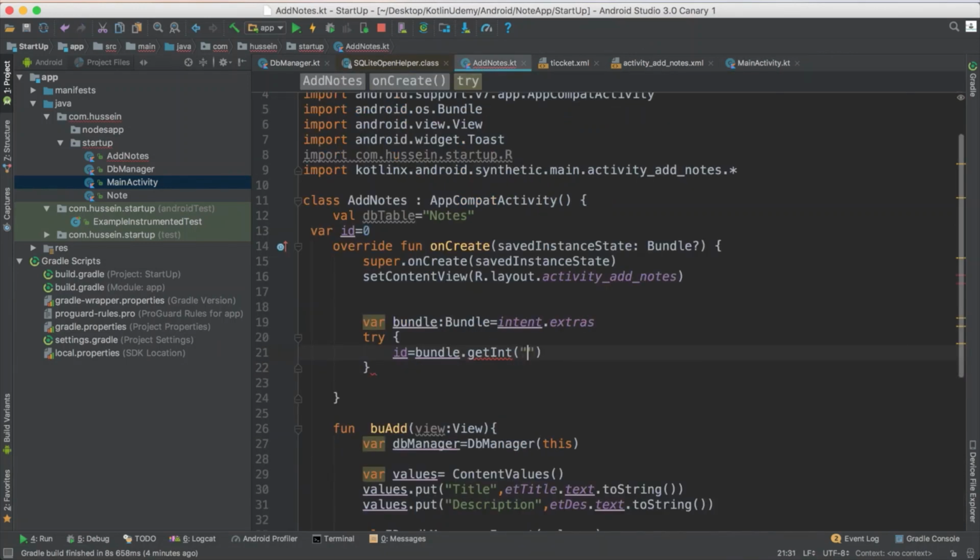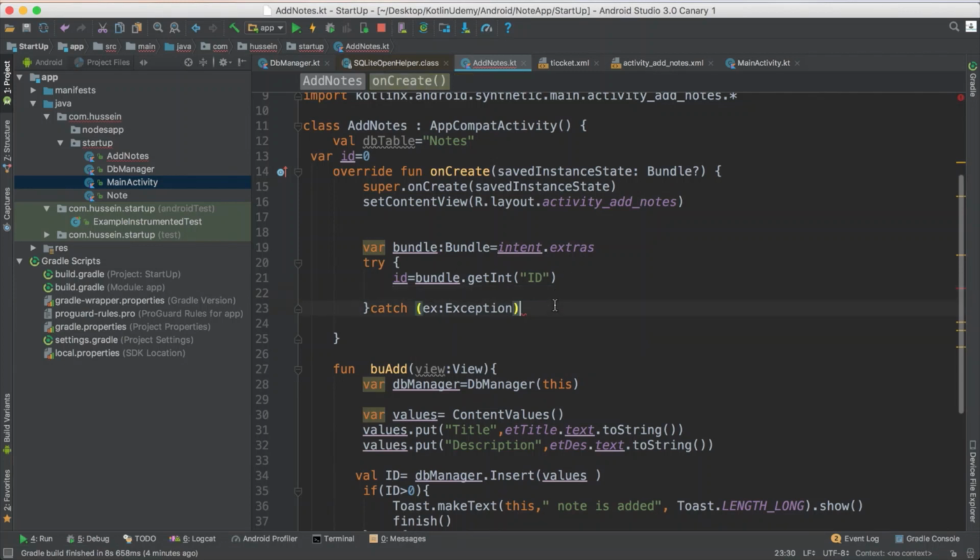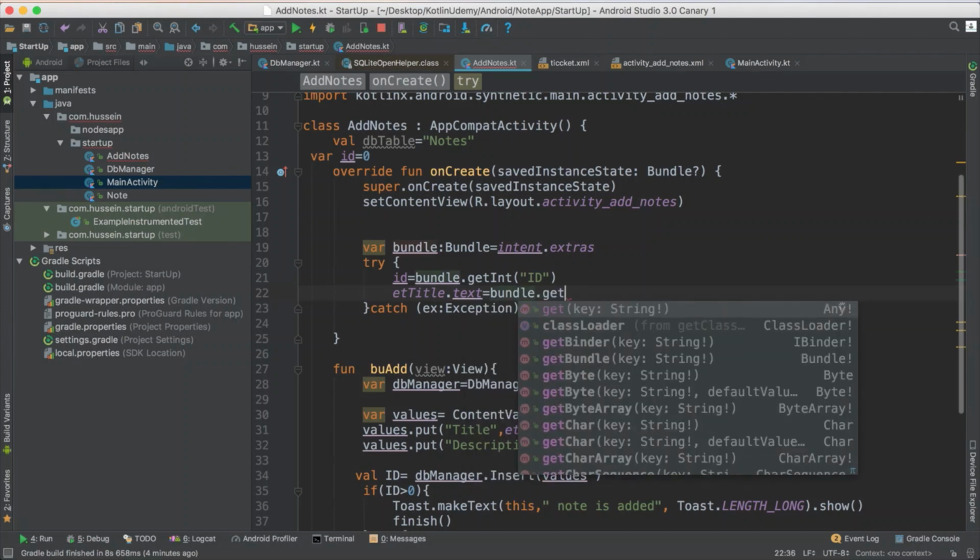Okay, and what you need more is to catch the exception. For edit title, it should be gotten from the bundle, but here in the bundle we are getting a string. Why get string?